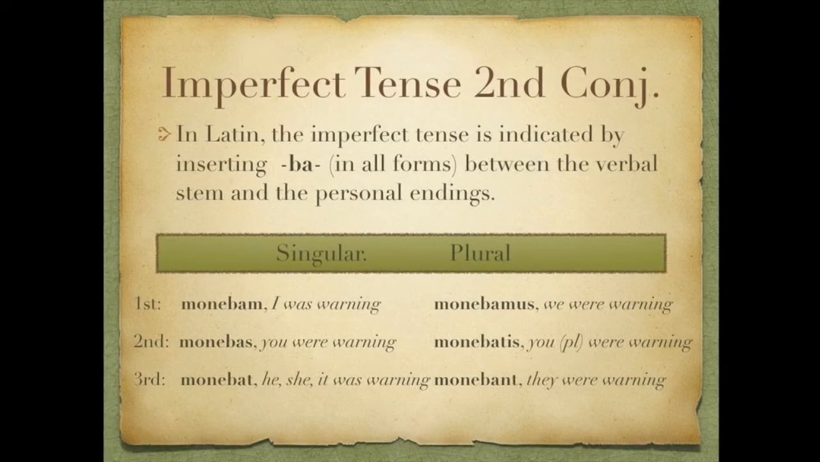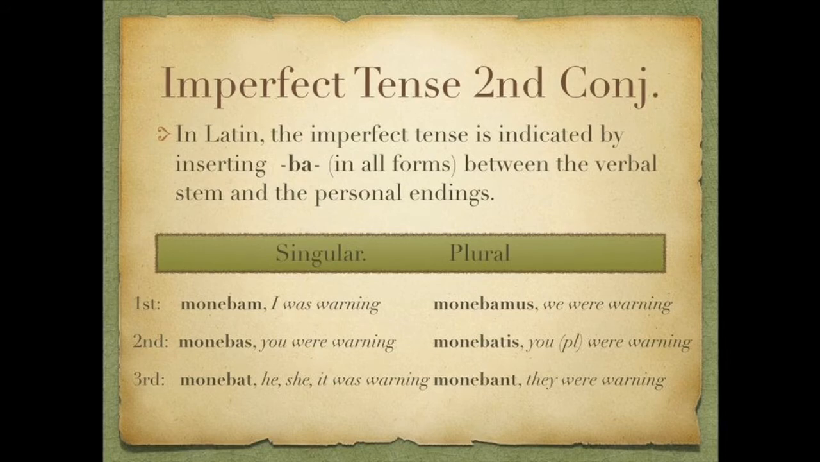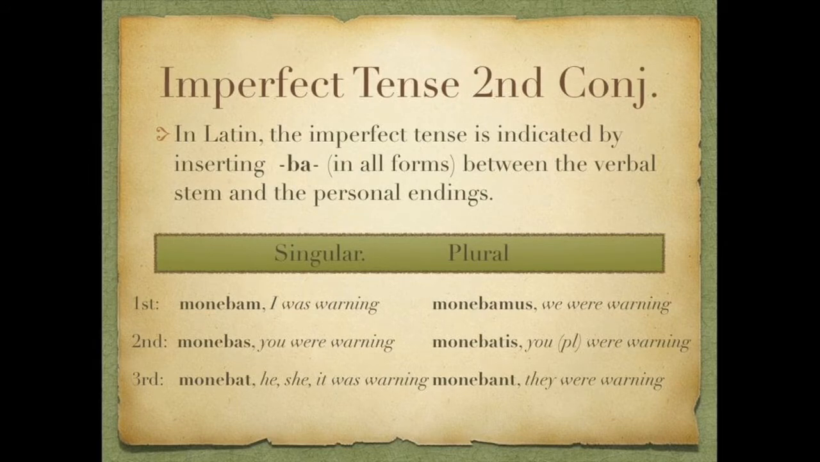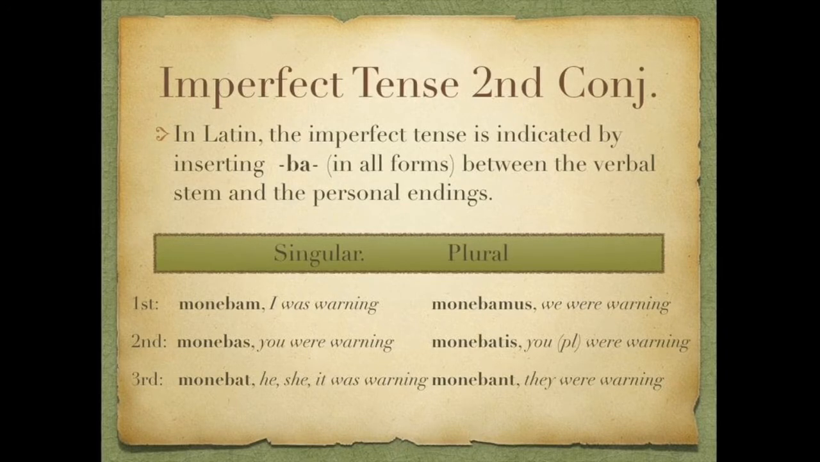Imperfect second conjugation verbs are formed in the same manner, stem plus ba plus endings. So let's look at our model verb, moneo, monere. First person singular in the imperfect, monebam, I was warning. Second singular, monebas, you were warning. Third singular, monebat, he, she, or it was warning. First person plural, monebamus, we were warning. Second plural, monebatis, all of you were warning. And then third plural, monebant, they were warning.